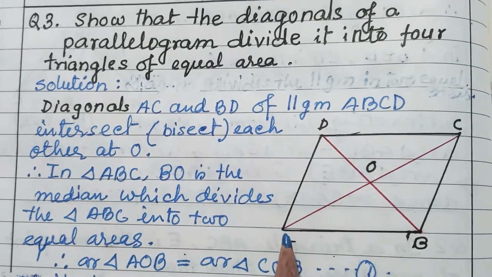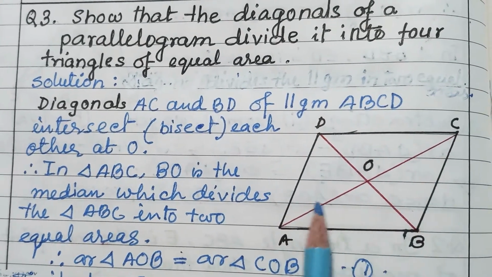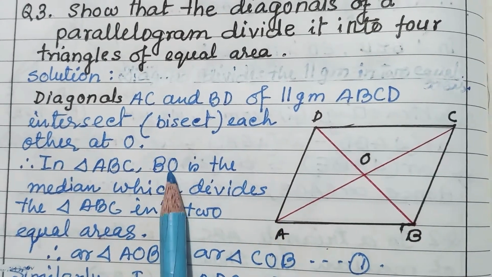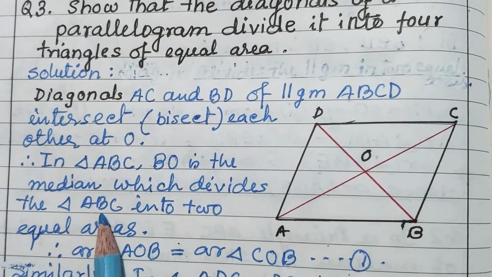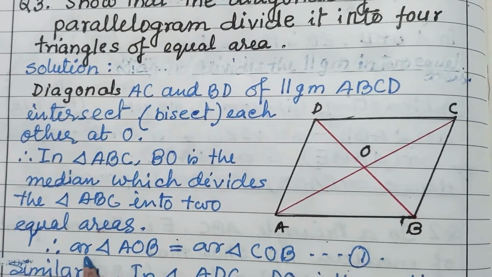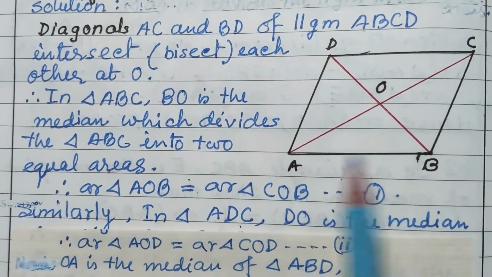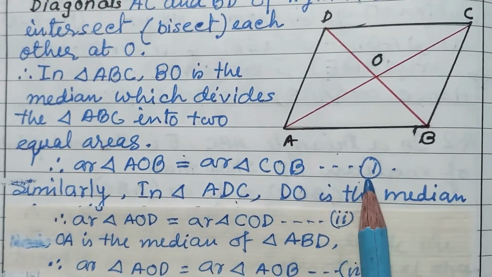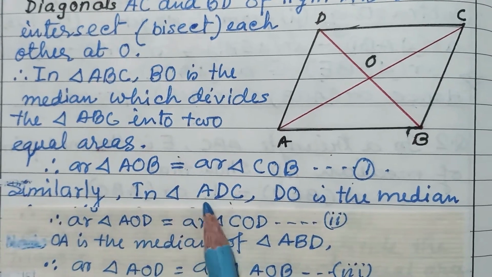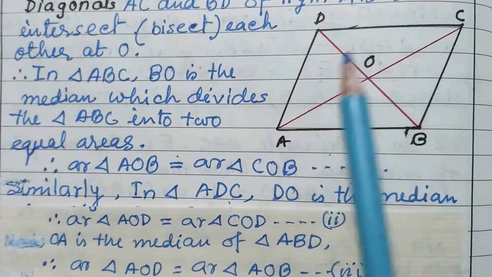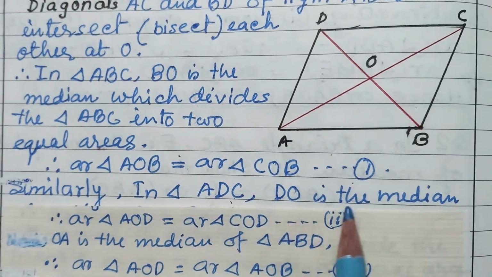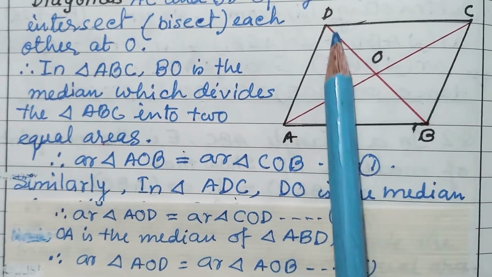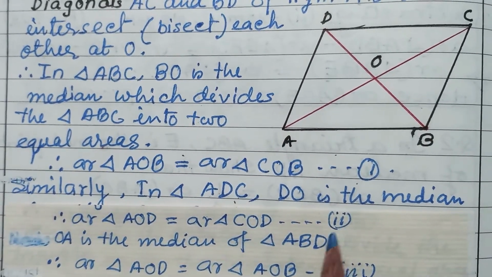In triangle ABC, take half of this part. O is the midpoint of AC. And OB is the median which divides the triangle ABC into 2 equal areas. Therefore, triangle AOB is equal to triangle COB. These two triangles are equal, this is the first relation. Similarly, in triangle ADC, the upper one, OD is the median, therefore area of triangle AOD and COD, these two areas are equal.